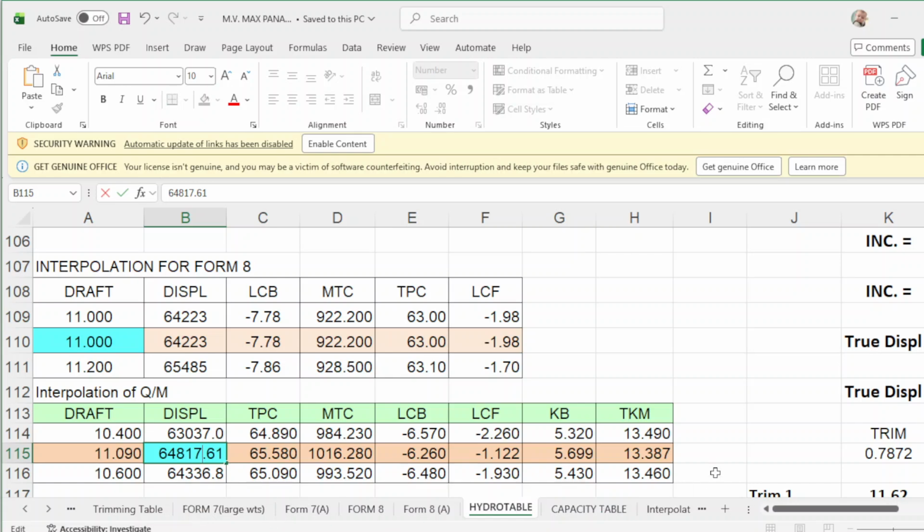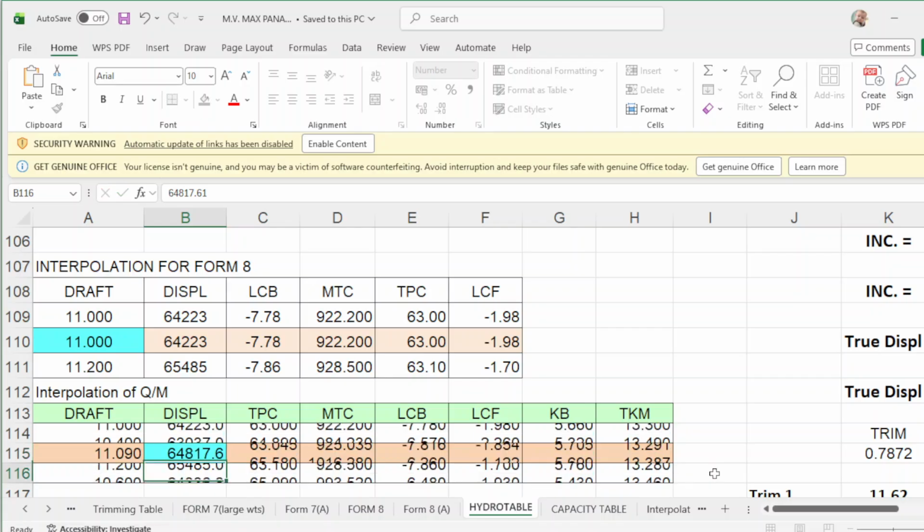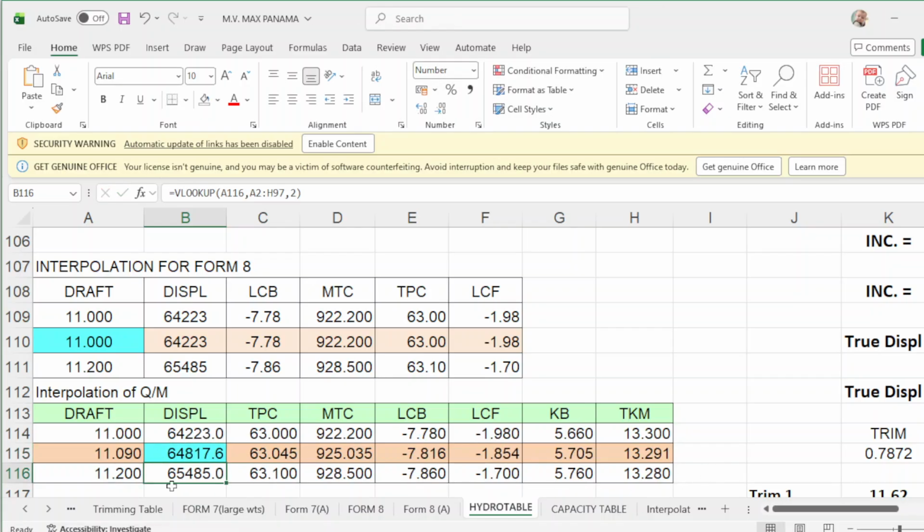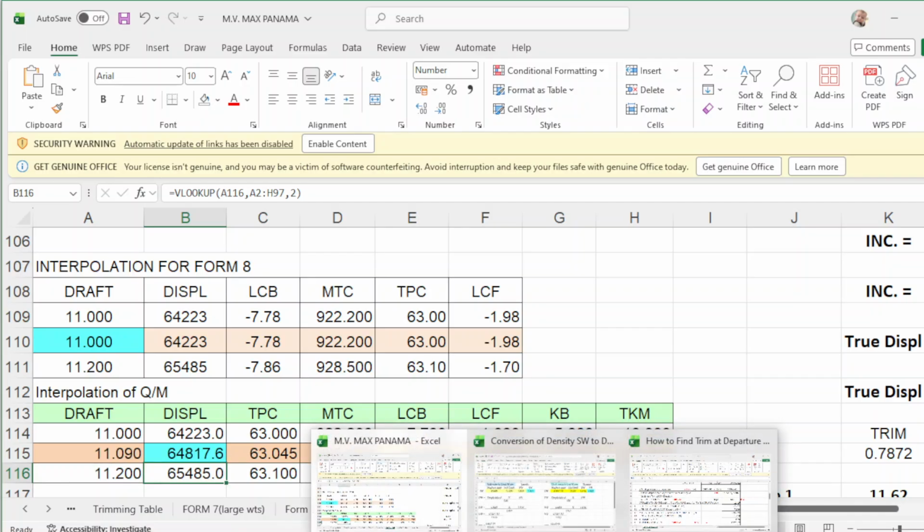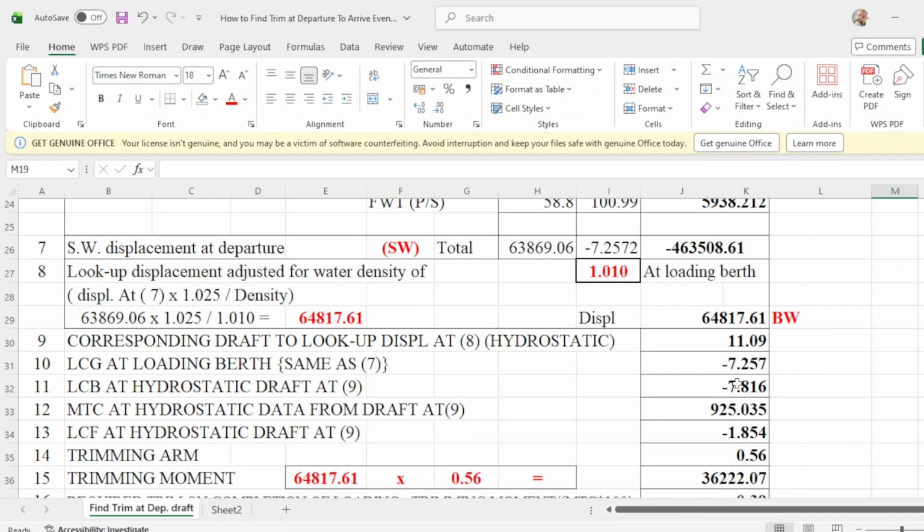Okay, what will be its drop? It will be 11.09.